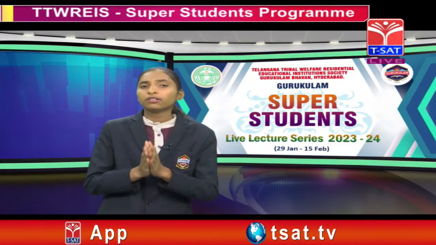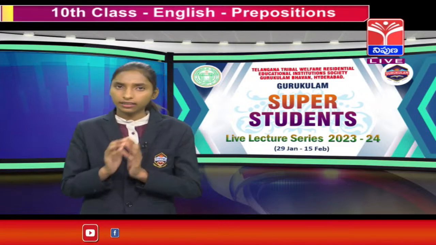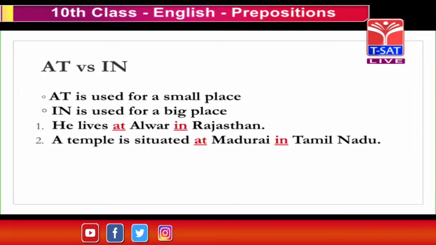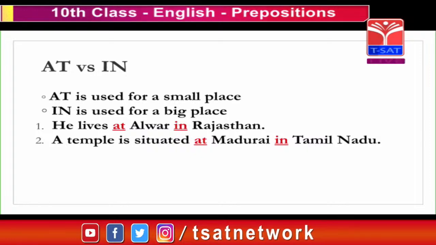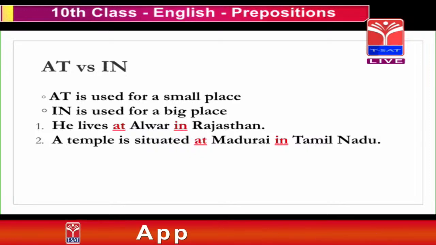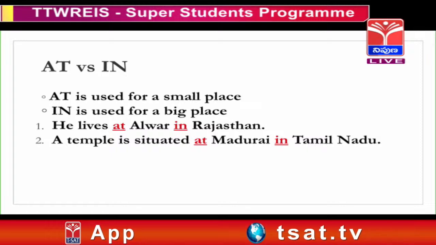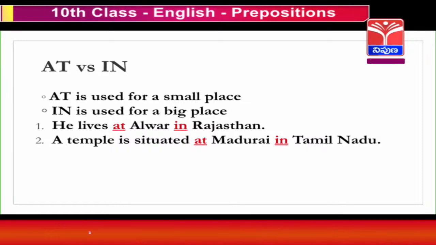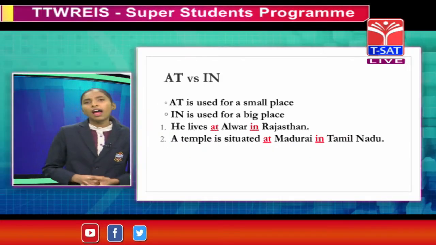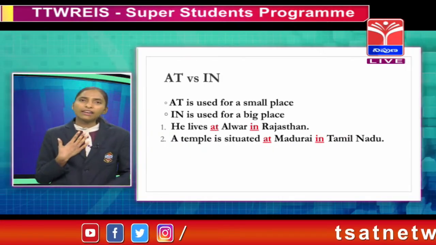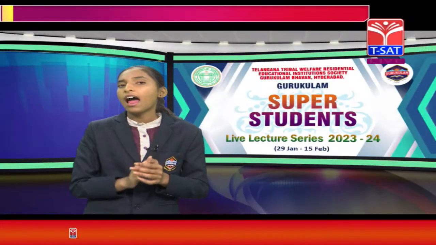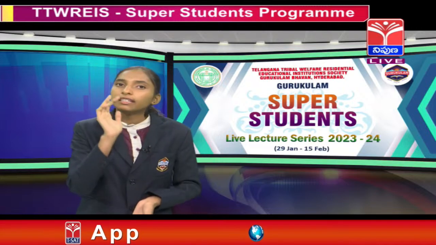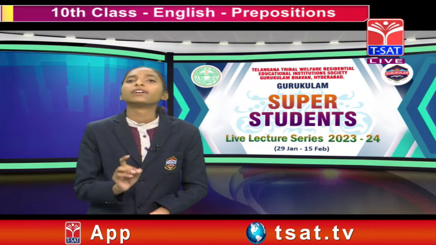Next, I will tell you the differences between at versus in. Okay, at is used for small places and in is used for big places. For example, he lived at Alwar in Rajasthan, and a temple is situated at Madurai in Tamil Nadu, and I study at school in town. And another live example is I live at Banapur in Kamareddy district, and these are the differences and examples for the at versus in. Next, since versus for.